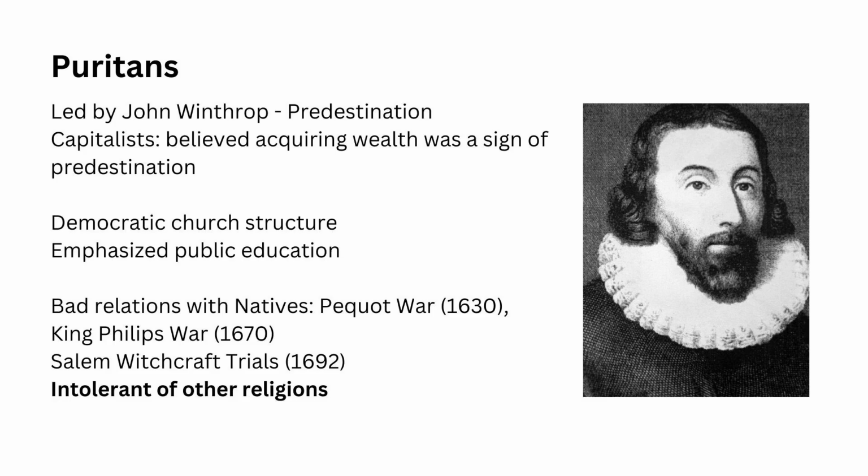Here's what you need to know about the Puritans. They believed in predestination, that everybody was either destined to salvation or damnation, and that they couldn't change it. Puritan beliefs strongly influenced American values. They emphasized education, had a democratic church structure, and were capitalists, as they believed that having wealth was a sign